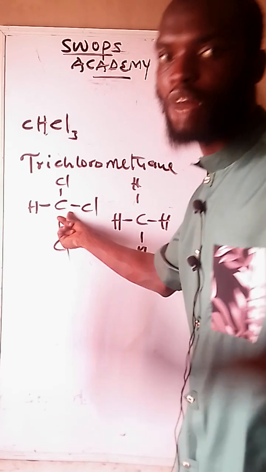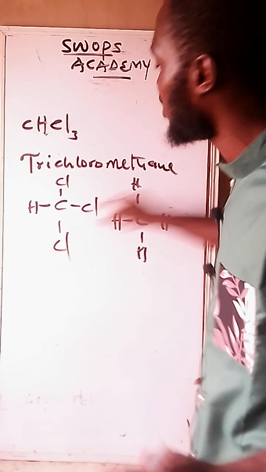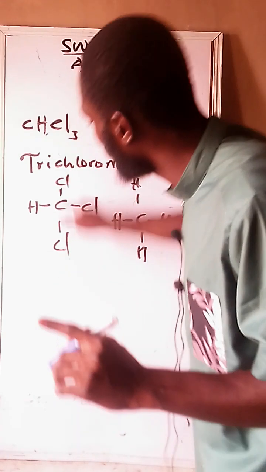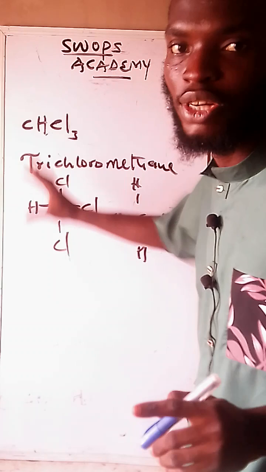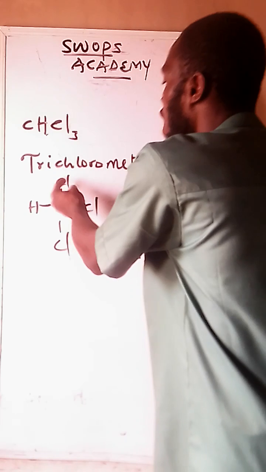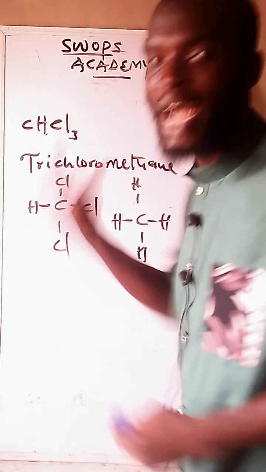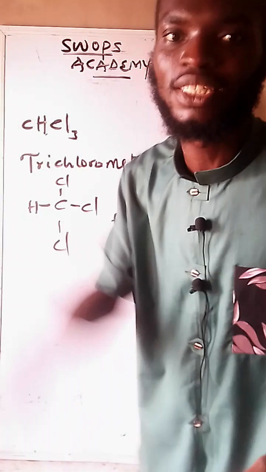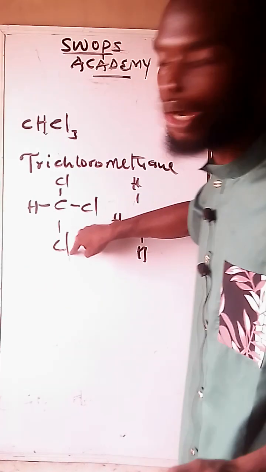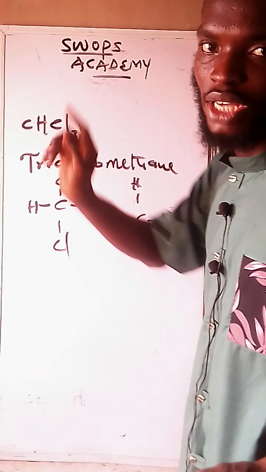Now, how many carbon are we having? 1. Meth. Then, how do we end up saying methane? It is as a result of, check, carbon to chlorine, how many bond is there? Single bond. Chlorine to carbon, how many bonds? Single bond. It is a single bonded molecule, ANE. That is why they end it with methane. Now, note how many chlorine is being replaced with hydrogen? It is 1, 2, 3. And anything 3 is tri. Anything 2, it is di. Anything 1, it is mono. So we are having 1, 2, 3 now. That is why we call it trichloromethane. Are we together? That is what we mean.